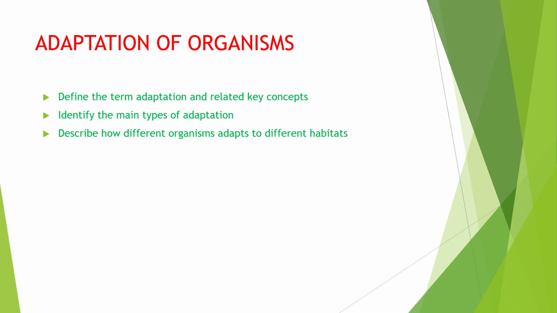in different environments. By the end of this topic, you will be able to define the term adaptation and related key concepts, identify and explain the types of adaptation in organisms, and lastly, describe how different organisms adapt to various habitats such as the savanna, forest, aquatic, mountain, and desert.